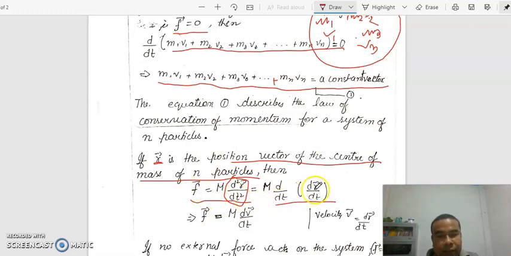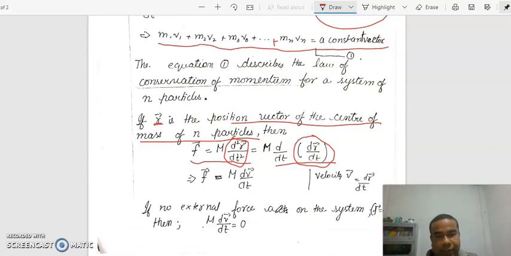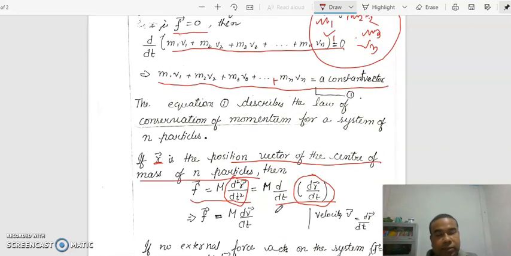Now this term, dr by dt. Actually we are going to prove that the velocity of the center of mass remains constant. So we have to show velocity is constant. The entire mass of the system is concentrated at a single point, moving with velocity, and we have to show that that velocity is constant.